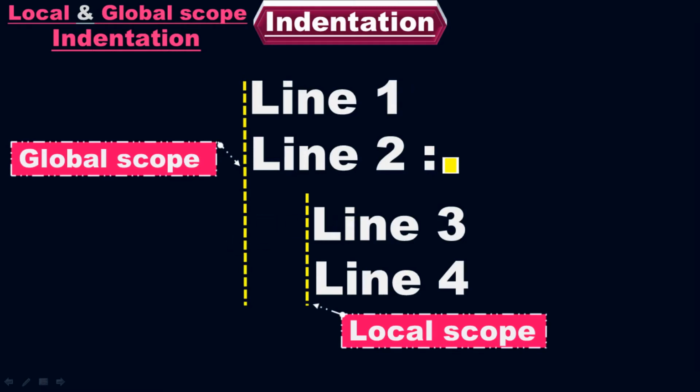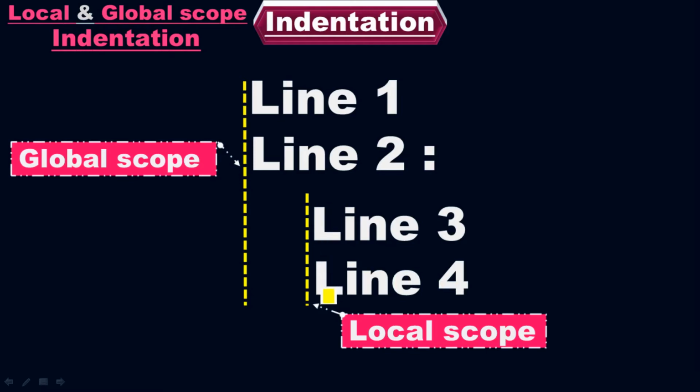When you press the enter button, automatically your new line will start from here. There will be blinking in the Colab, which shows that you have to start the new line of code from here, not from here. So after colons, when you press the enter button, your new line will start from here. And then we have another line, the fourth line of code, which comes right below the third line.